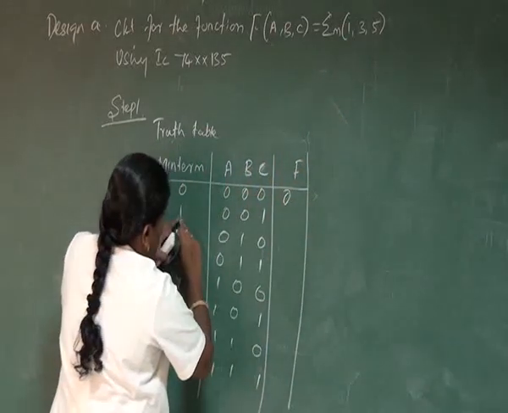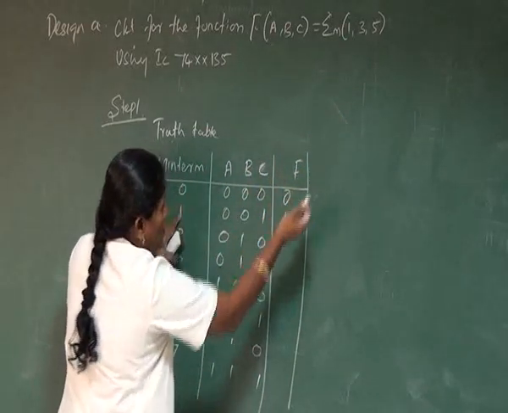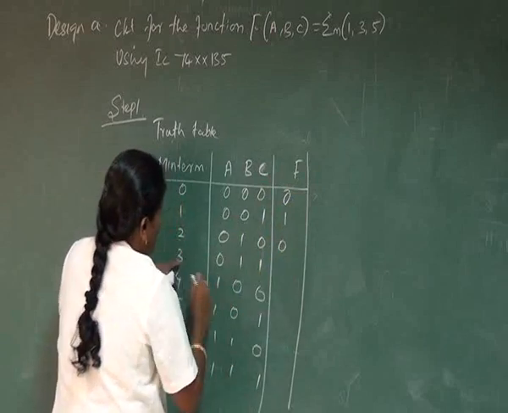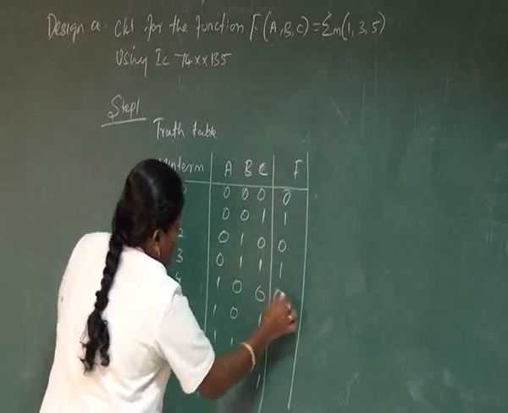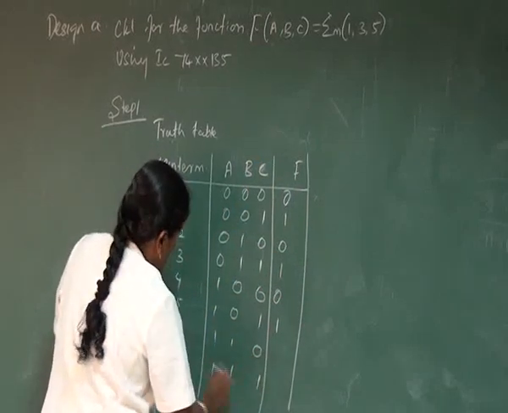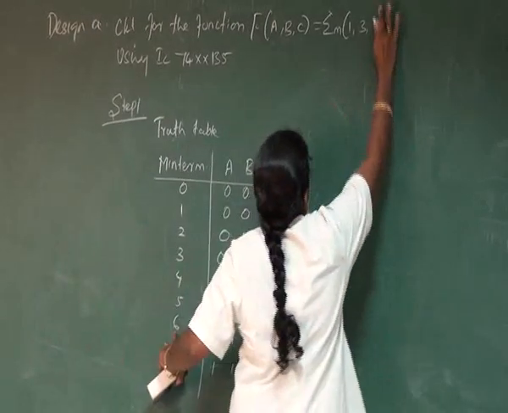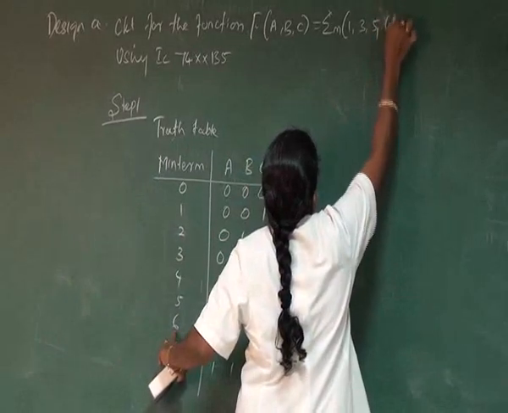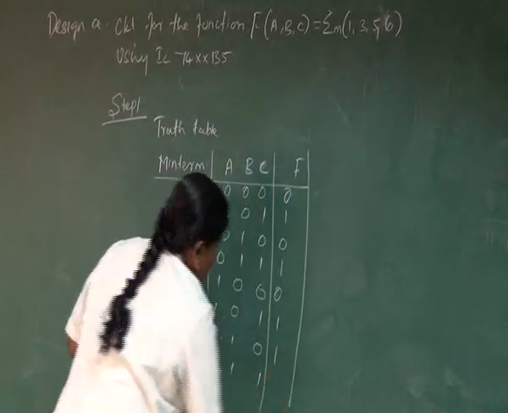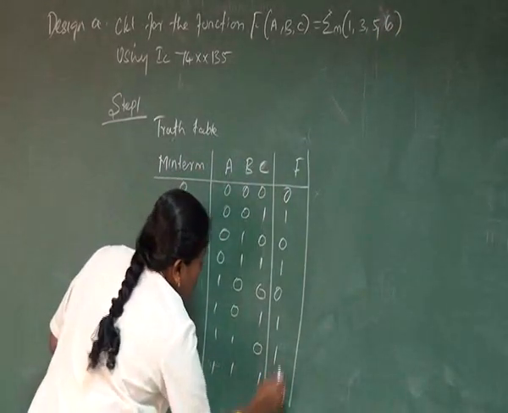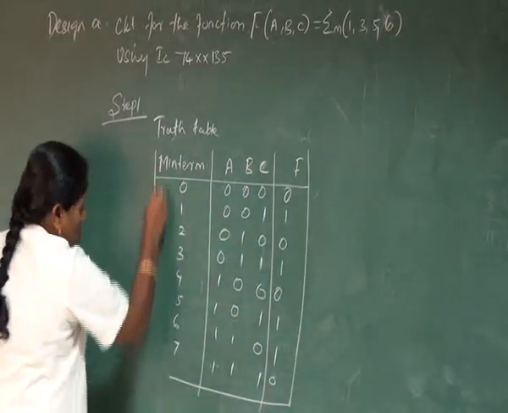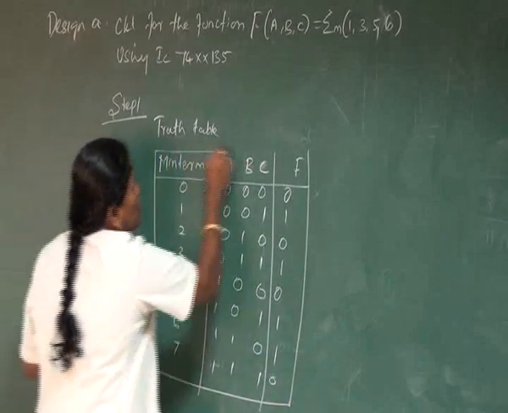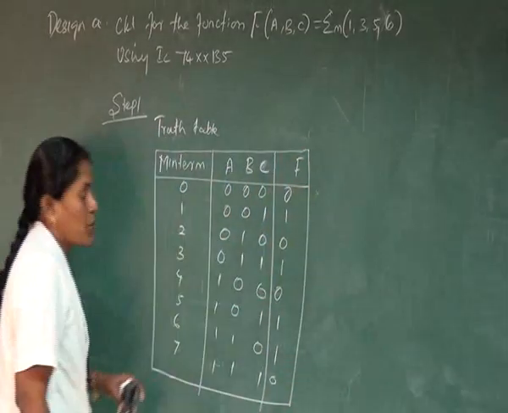So for 1, the output is needed. For 2, there is no need. The third delivers the output. The 4th one is not needed. The 5th one we require. And for 6, there is no output, so mark it as 0, and likewise there is no 7, so put this as a 0 value. So this is the truth table which is used for describing your circuit.